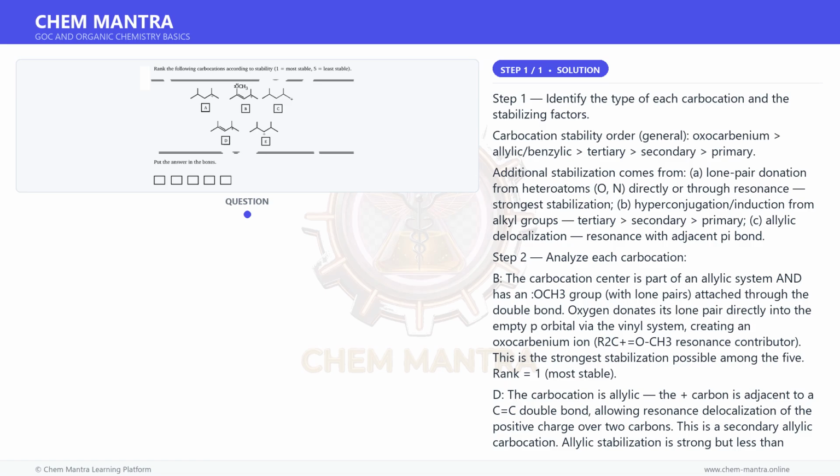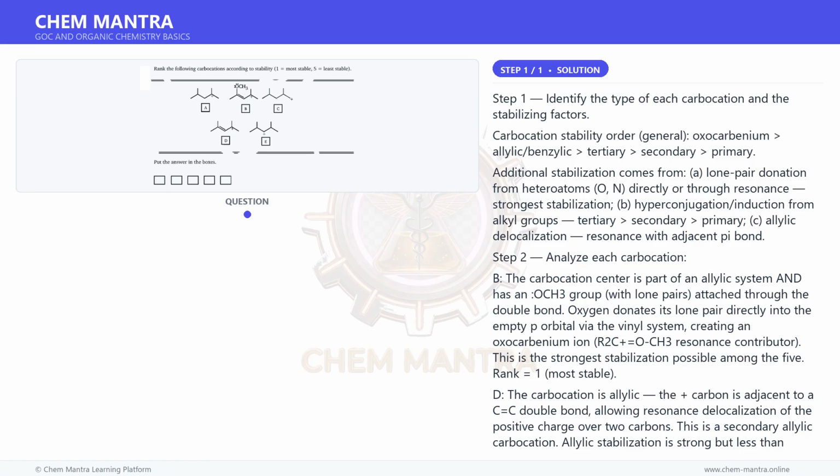Step 3. Final ranking summary. B. Oxocarbenium allylic plus O lone pair equals 1. D. Allylic secondary equals 2. A. Tertiary aliphatic equals 3. E. Secondary aliphatic, more substituted, equals 4. C. Secondary aliphatic, less substituted, equals 5.